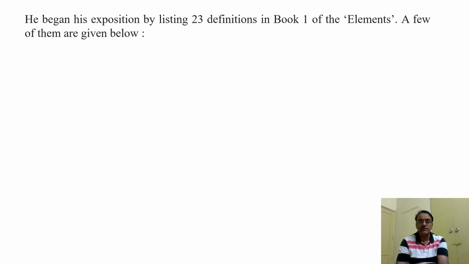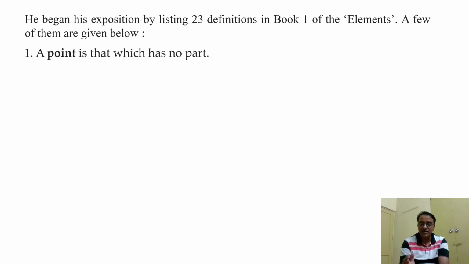The first one is that a point is that which has no part. If you carefully study the definition, you find that some of the terms, like part, are undefined. Like that, for every definition some part is undefined. We'll first discuss all the definitions.